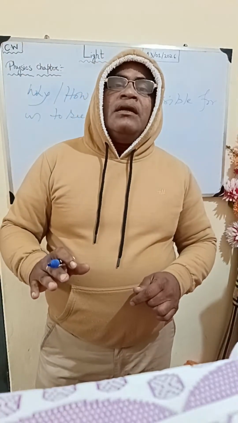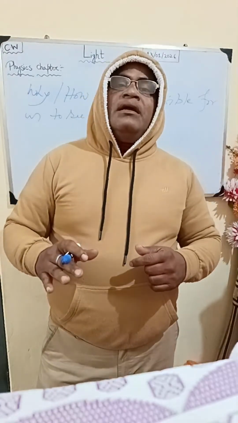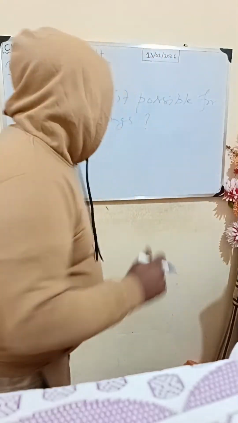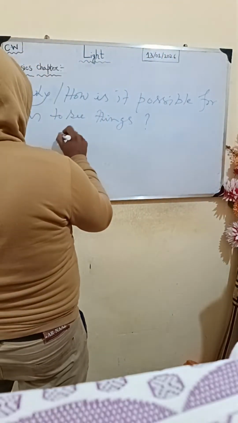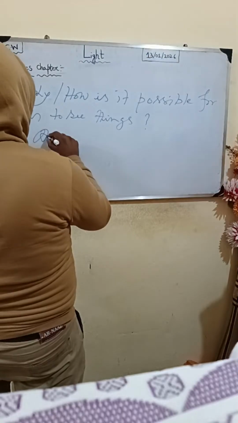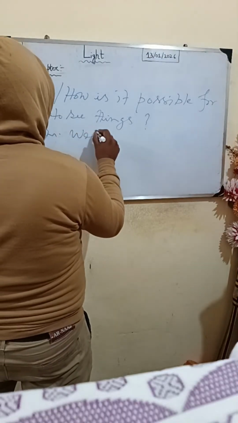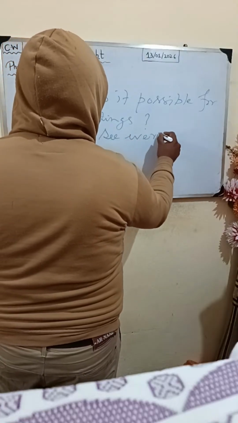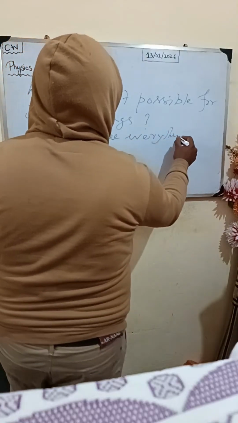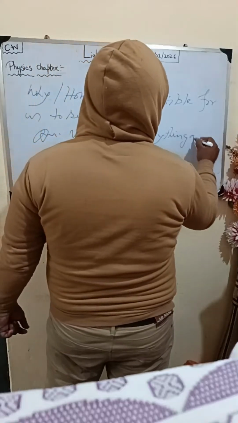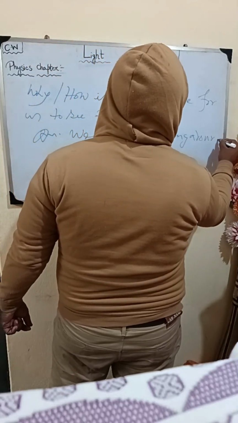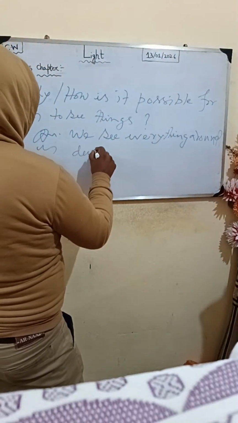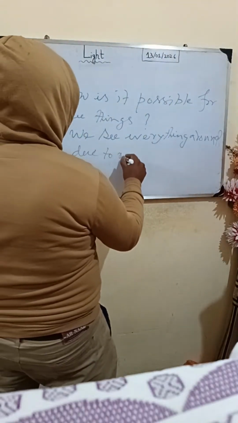reflection. We can see everything around us due to reflection. The answer to this question is we see everything around us due to reflection.